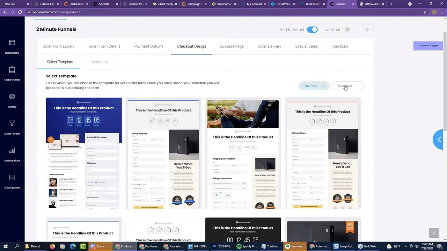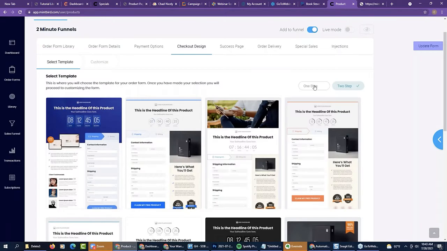Now, how many of you understand the difference between 1-step and 2-step now? And if you listen to Perry, he's going to tell you the 5,000 transactions that he uses all go through this 2-step process.